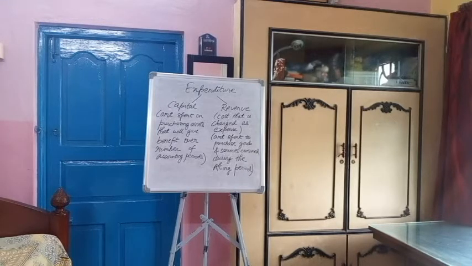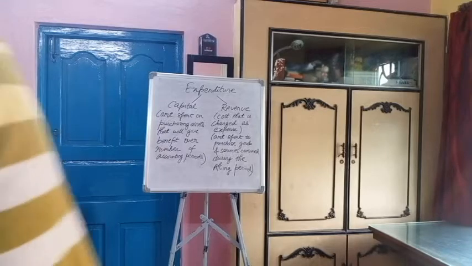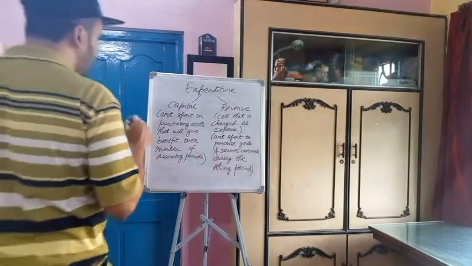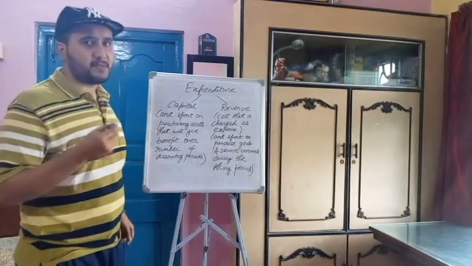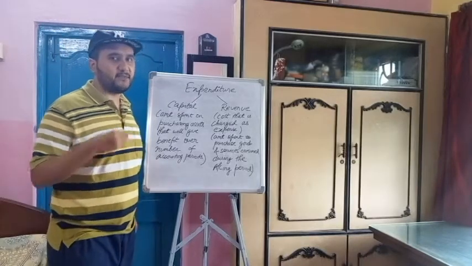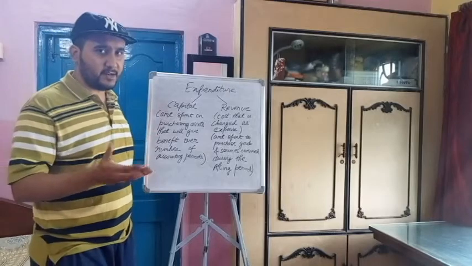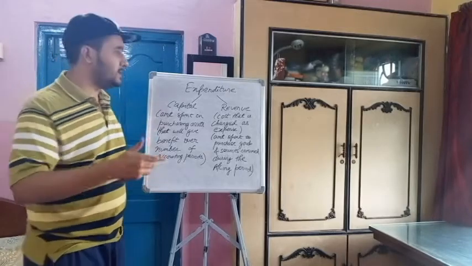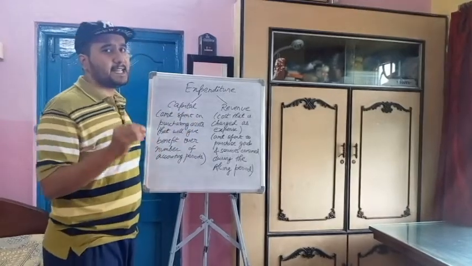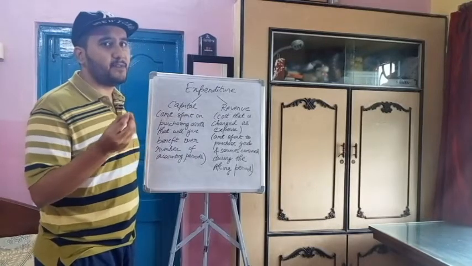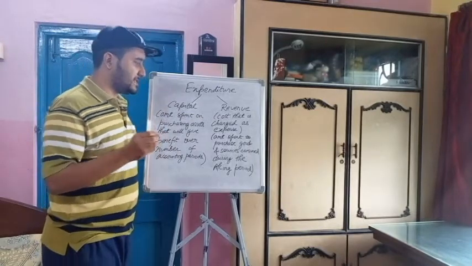Capital expenditure are amounts spent on purchasing assets that will benefit over number of accounting periods. Suppose we purchase a machinery and we use it for 5 years. That means for 5 years it is giving us benefit over number of accounting periods. And revenue, that is charged as expenses. It is a type of cost that is charged as expenses.